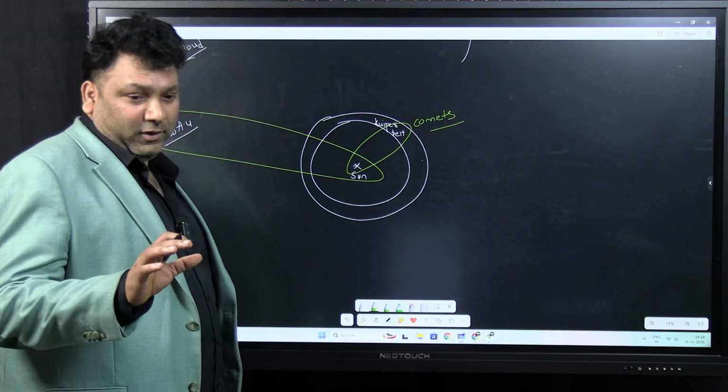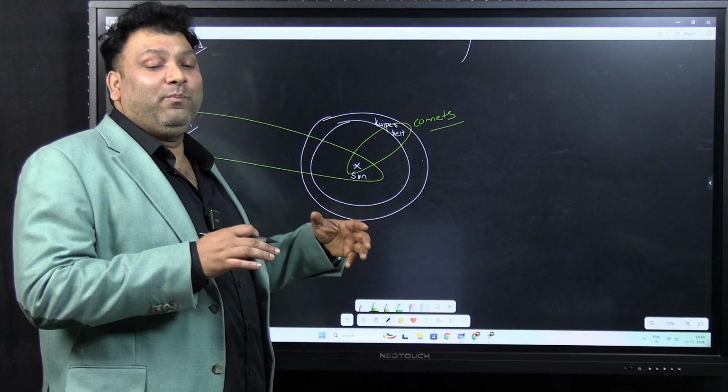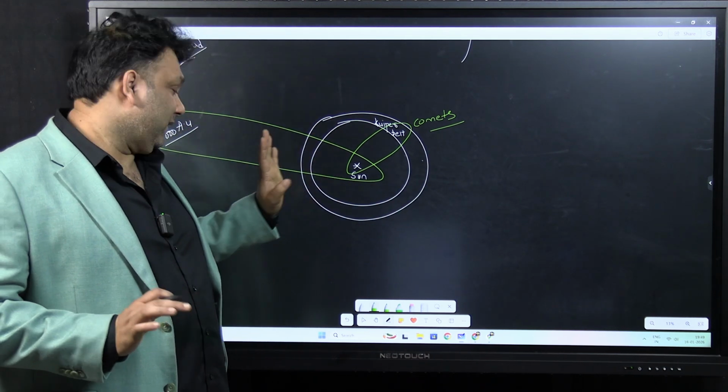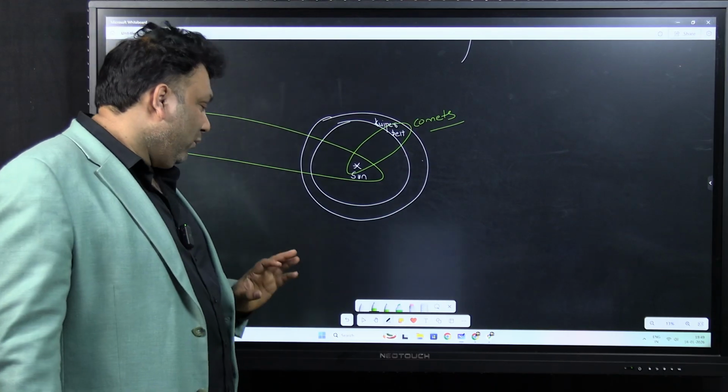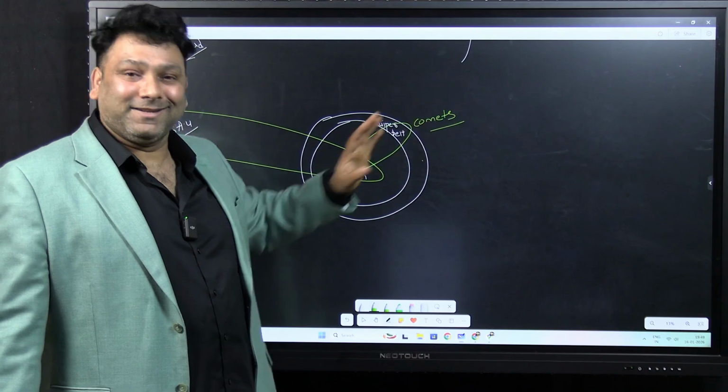So somebody is asking about the planet Neptune. See, not that important. I am discussing geography here, so I am going a little beyond geography. I am discussing a little bit of all these things regarding the solar system, and the most important points. In earlier times they used to ask about planets, nowadays they don't.